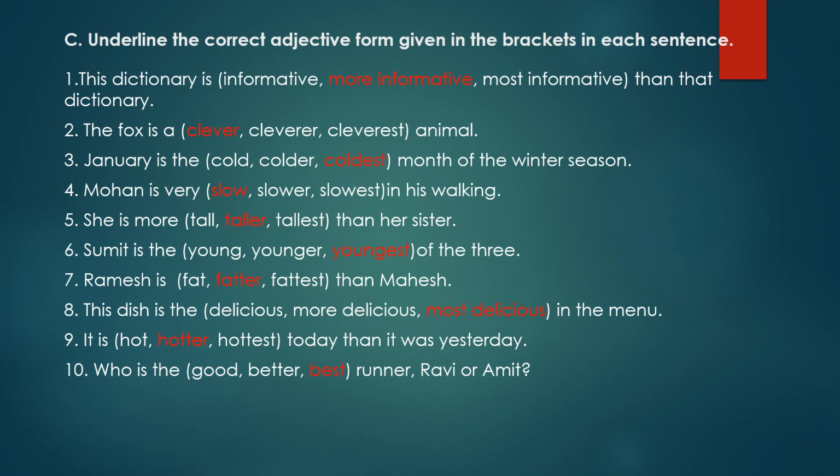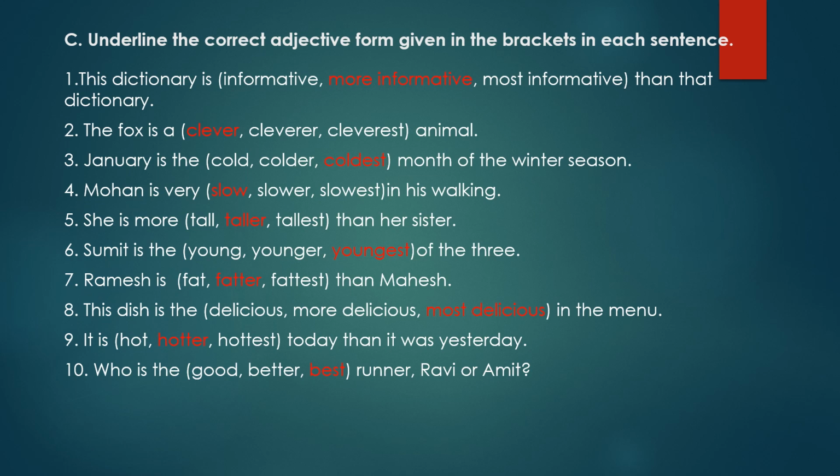Fourth question. Mohan is very dash in his walking. The words in the brackets are slow, slower, slowest. Now Mohan is not compared with anyone. So again we will use positive degree here. So we will write: Mohan is very slow in his walking.